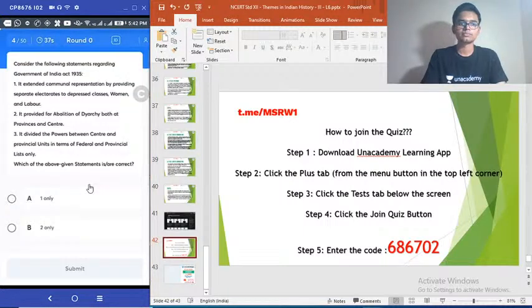Question number 4. Consider the following statements regarding the Government of India Act of 1935. 1. It extended communal representation by providing separate electorates to depressed classes, women and labor. 2. It provided for abolition of diarchy both at provinces and centre. 3. It divided the powers between centre and provincial units in terms of federal and provincial lists only. Which of the above given statements is or are correct?